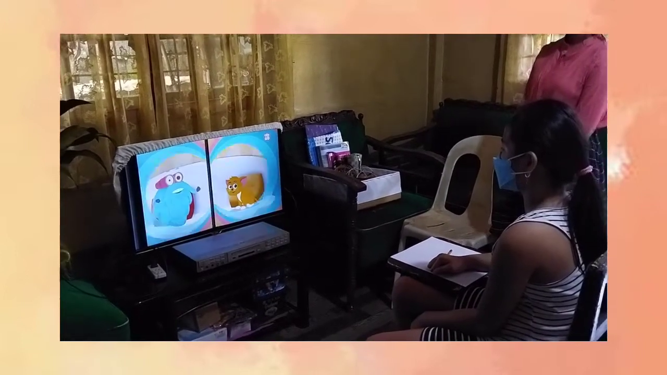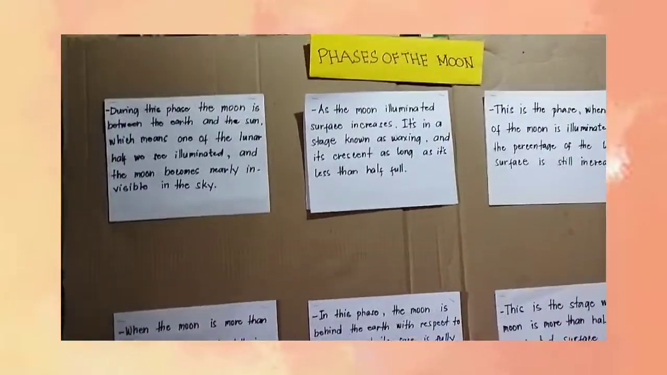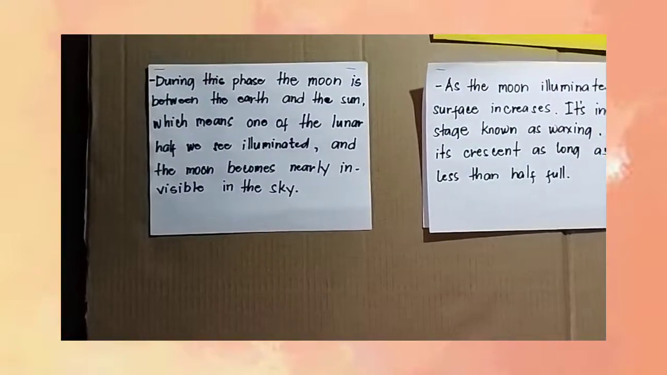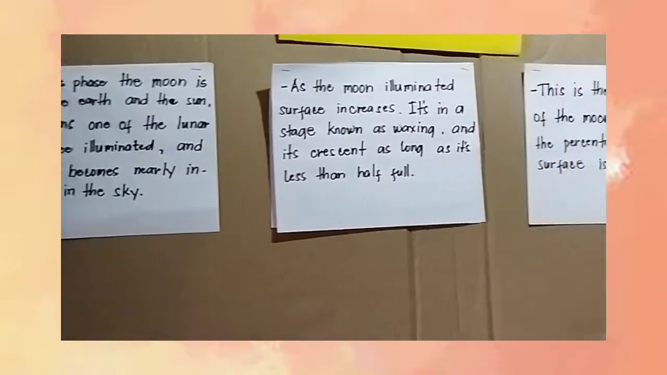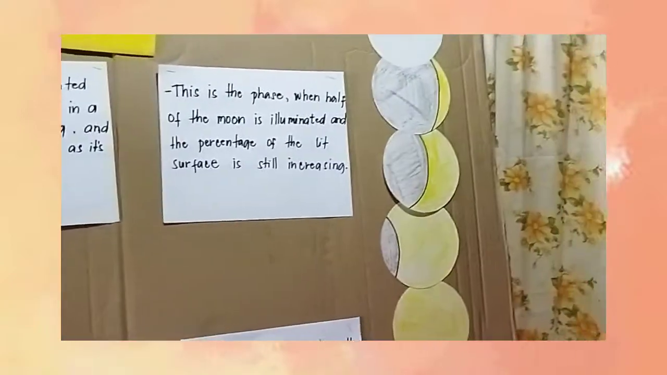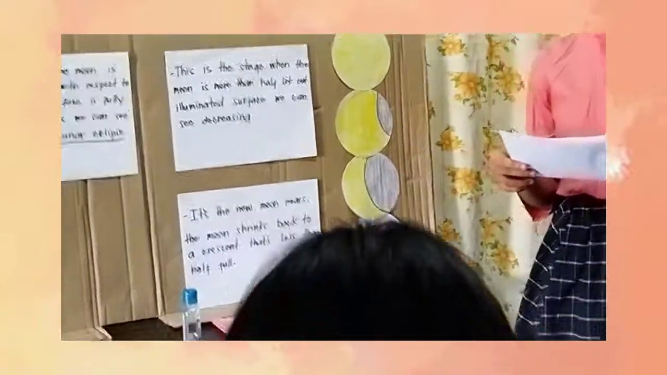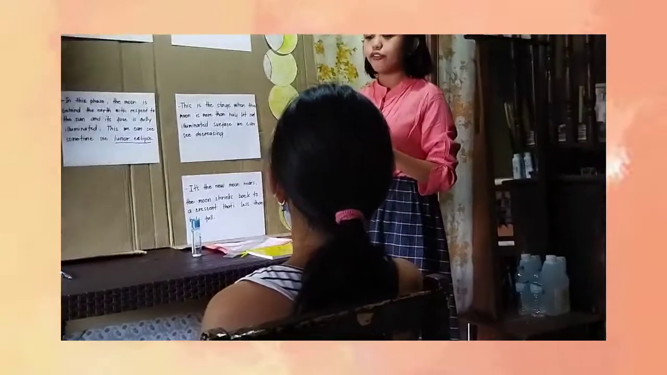Hope you learned something. For today's lesson, let us discuss the changes in the appearance of the moon, also known as the phases of the moon. So, the moon is also known as the satellite of the Earth that rotates on its own axis and revolves around the Earth. It has no light of its own and gets its light from the sun.